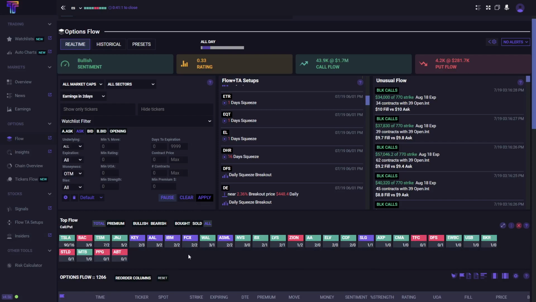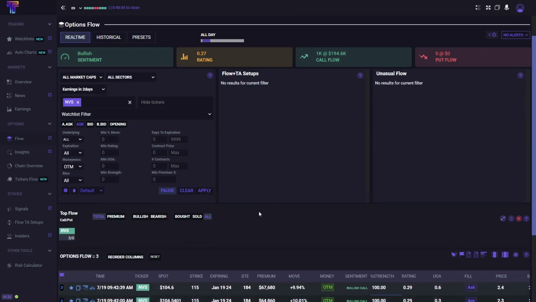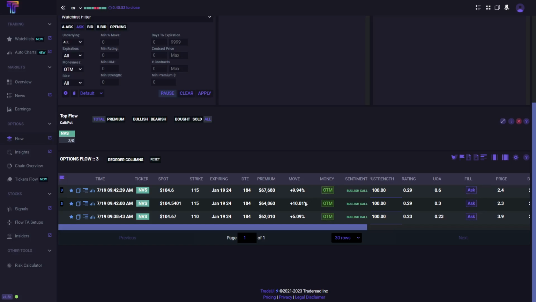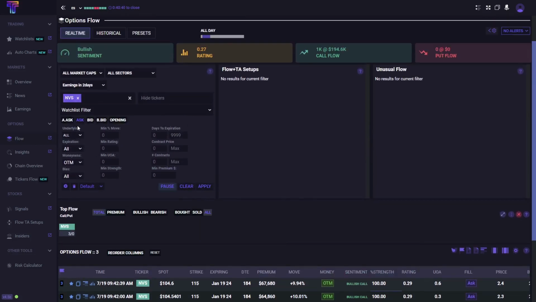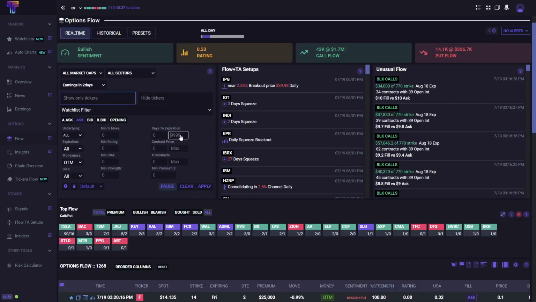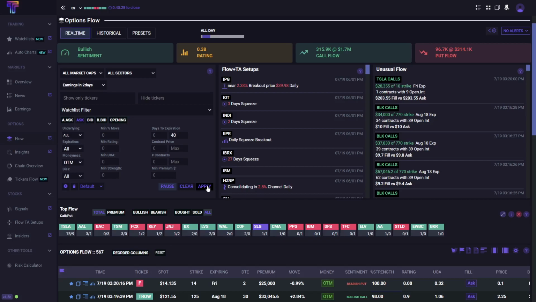Alright? So we want to see something that's unanimous to one side, and we want to see just how that's broken down. So let's look at NVS. NVS has 3 different contracts for 9 to 10% out the money. With earnings coming up, they're betting for 115 and 110. Their day sale expiration is 184. So if we really want to see something different here, what we can do is reduce the actual days to expiration to like 40 days. That'll show us who really is investing in the earnings play and just that itself.